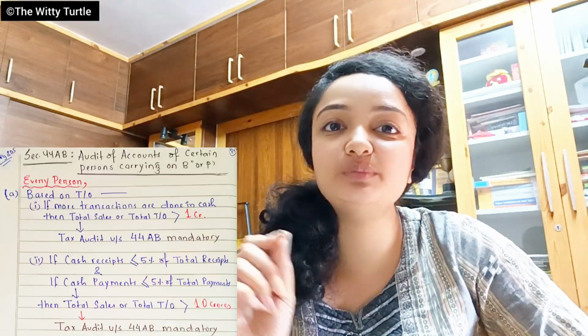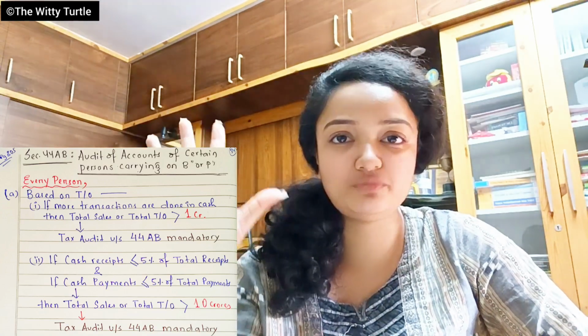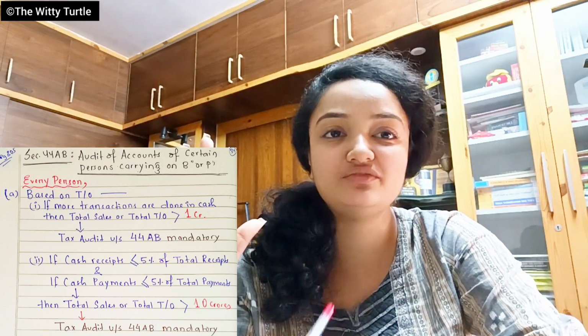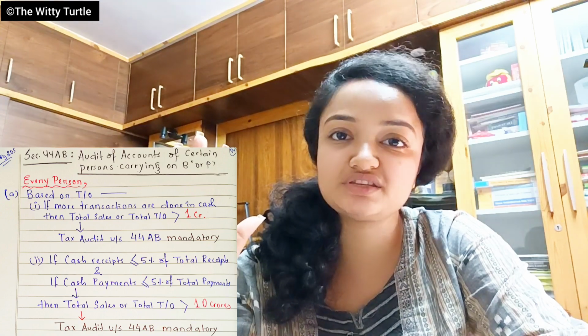So this particular section is not a new thing for you, because I think 85% of the provisions you have studied till now under section 44AD, section 44BBB, 44AE, etc., right? So section 44AB speaks about audit of books of accounts of certain persons carrying on any business or profession, right? So here we are going to study 5 points where it is mentioned that all the persons coming under these 5 points are required to get their books of accounts audited before the specified date, right?